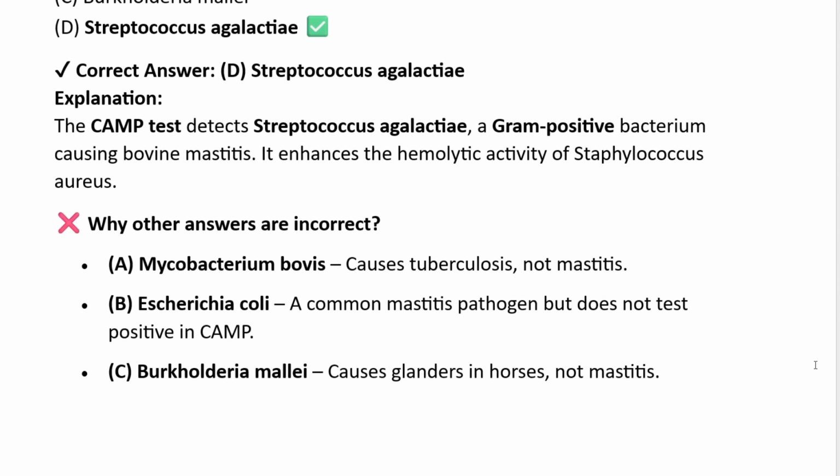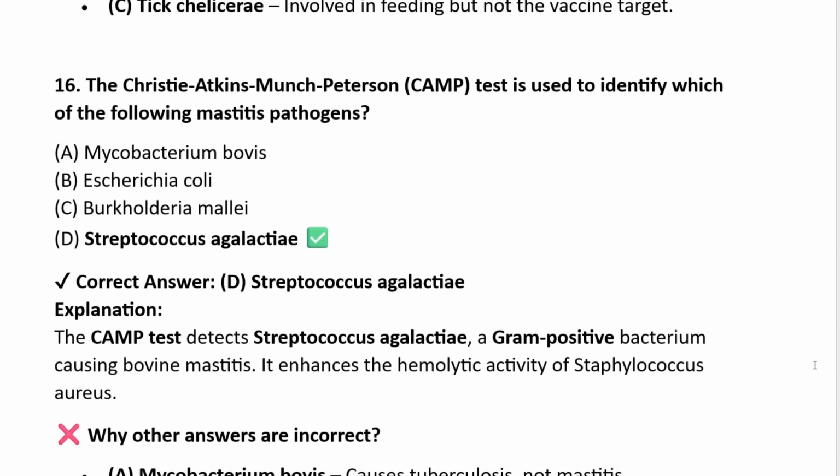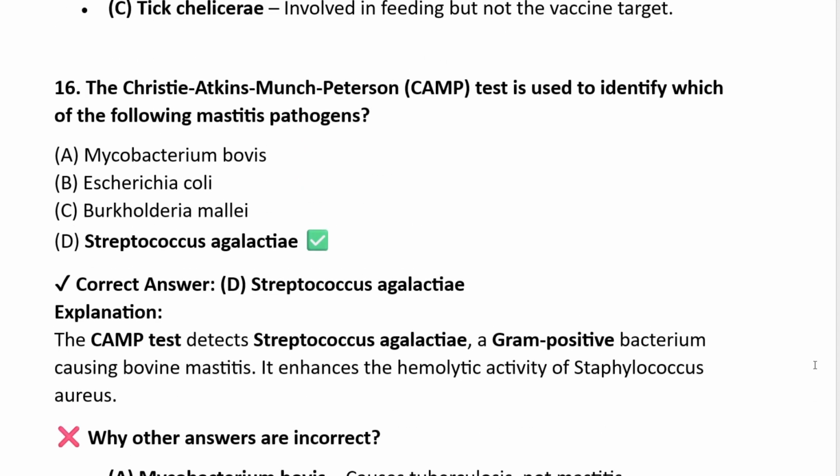Why other answers are not correct? Mycobacterium bovis causes tuberculosis, not mastitis. E. coli is a common mastitis pathogen but does not test positive in CAMP. Burkholderia mallei causes glanders in horse, not mastitis. The correct answer is Streptococcus agalactiae.